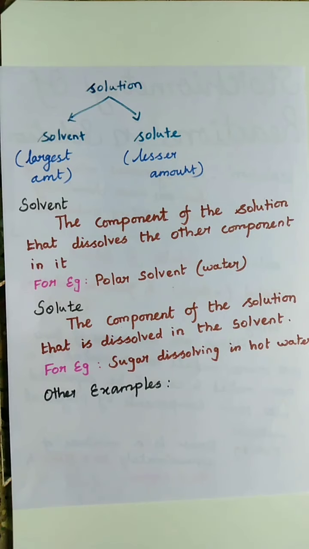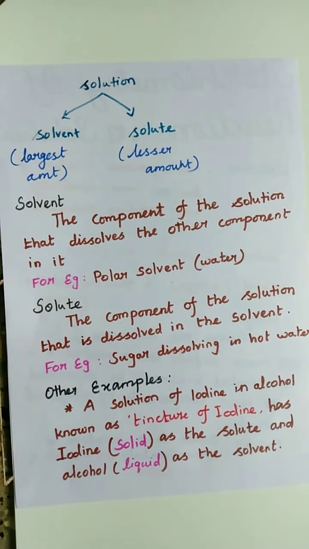The second example is a solution of iodine in alcohol, known as tincture of iodine. Here iodine, a solid, is the solute and alcohol is the solvent. The third example is air, a mixture of gas and gas. Air is a homogeneous mixture of a number of gases.